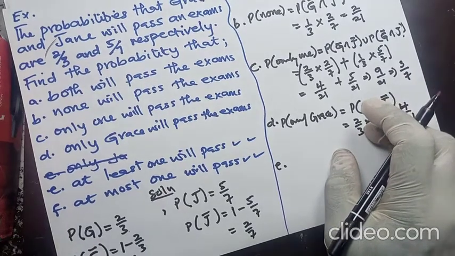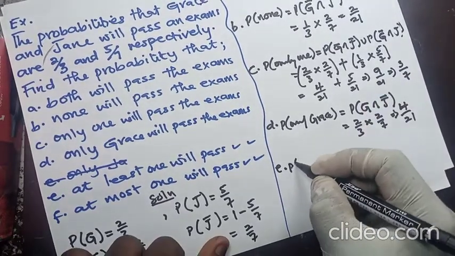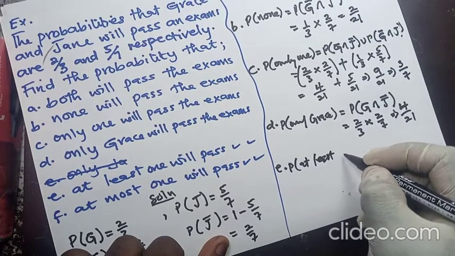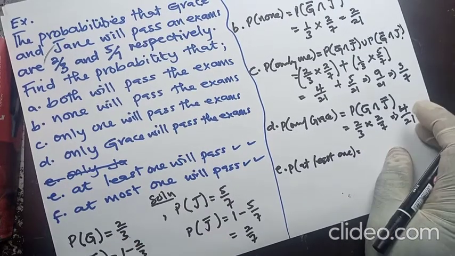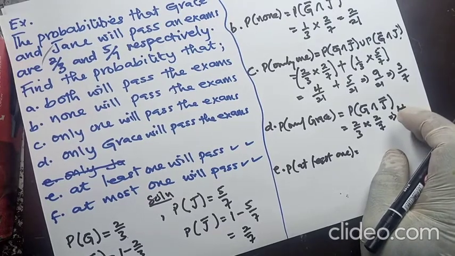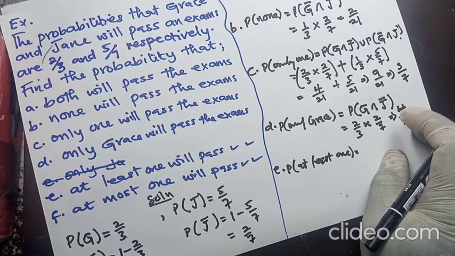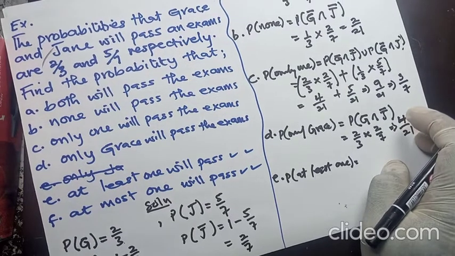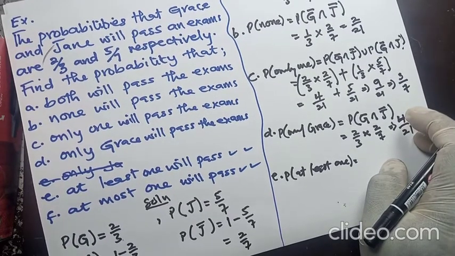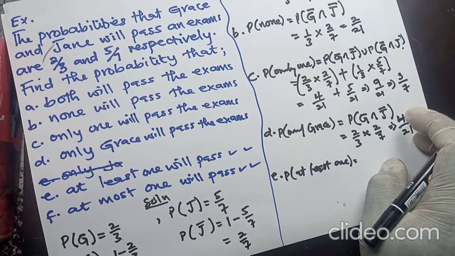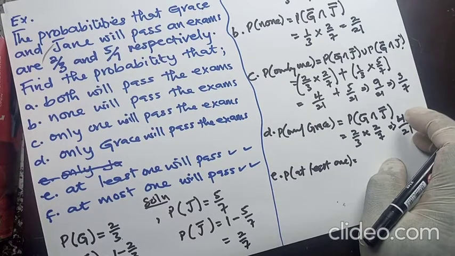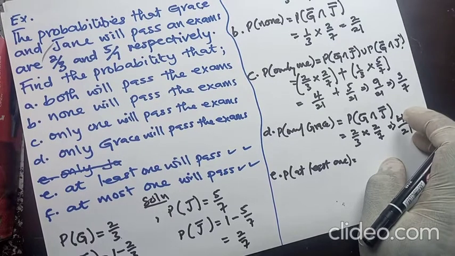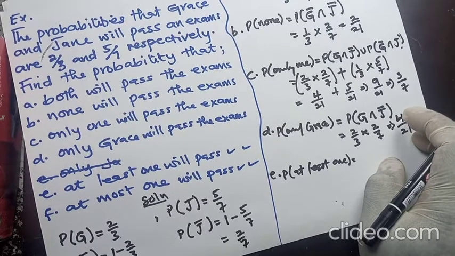All right. E. Now E aspect, we have at least one. Now at least one means one or more will pass the exams. Now when it comes to the one aspect, it means that it's either Jane will pass the exams and Grace will fail the exams, or Jane will rather fail the exams and Grace will pass the exams, or both will pass the exam, because we want one passing or more. And one passing, it can be Jane and it can be Grace.